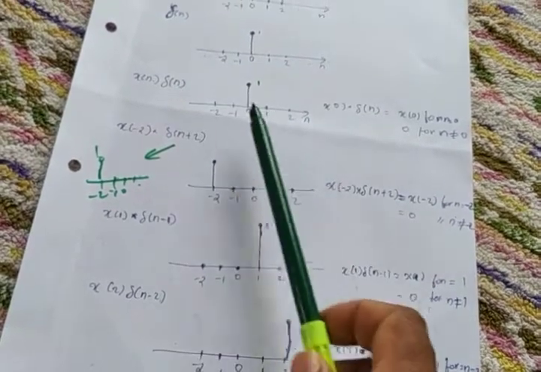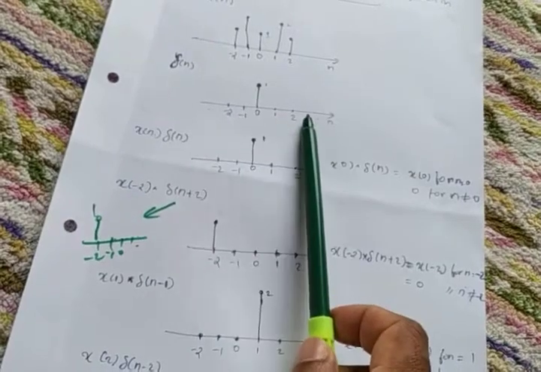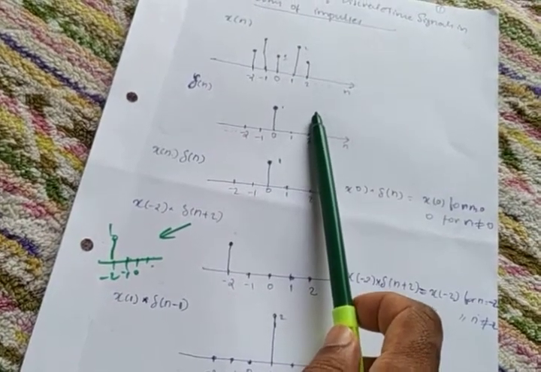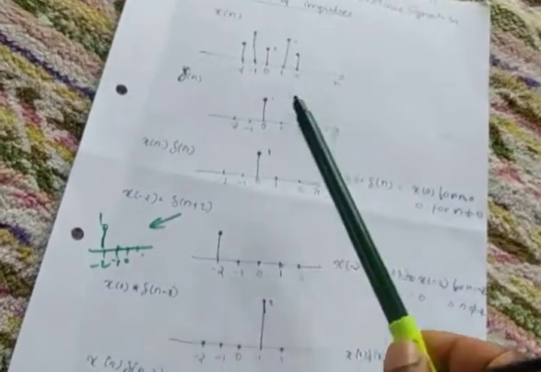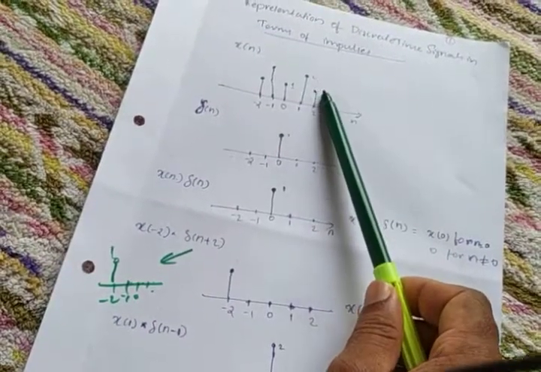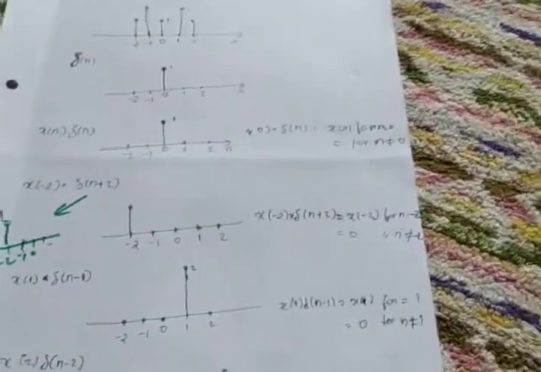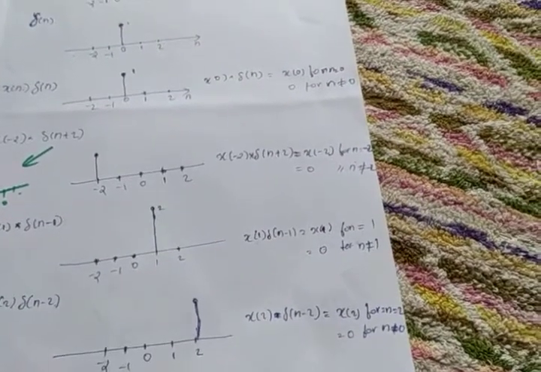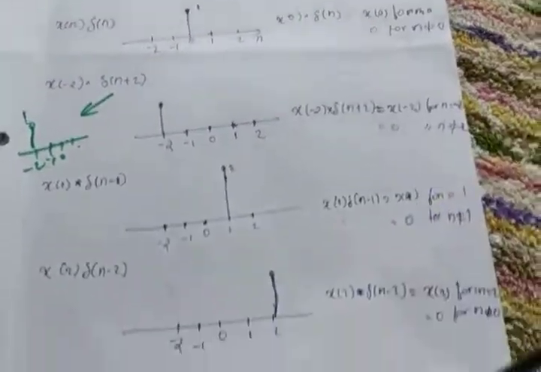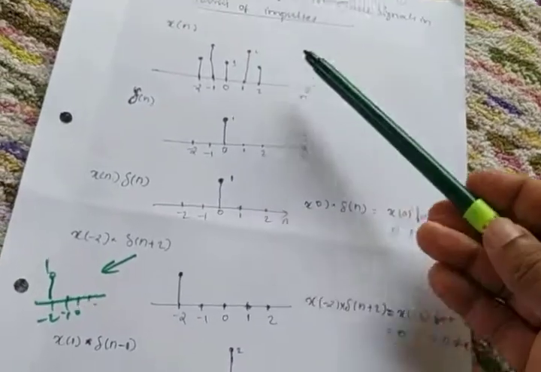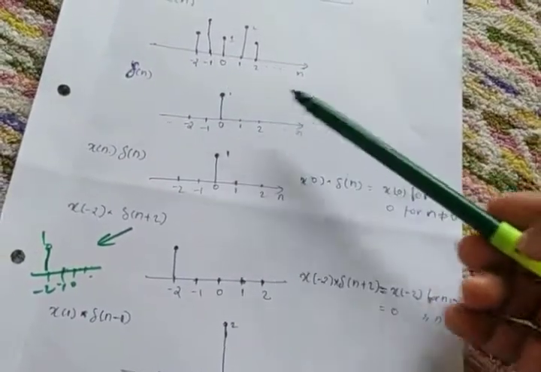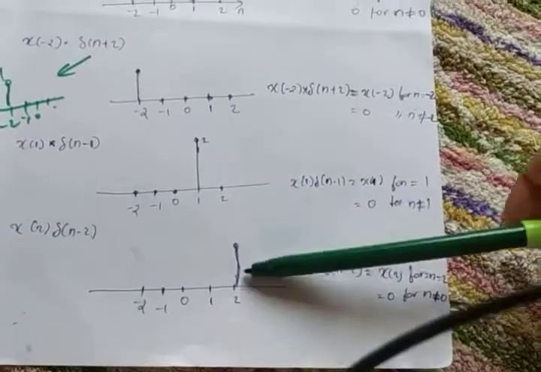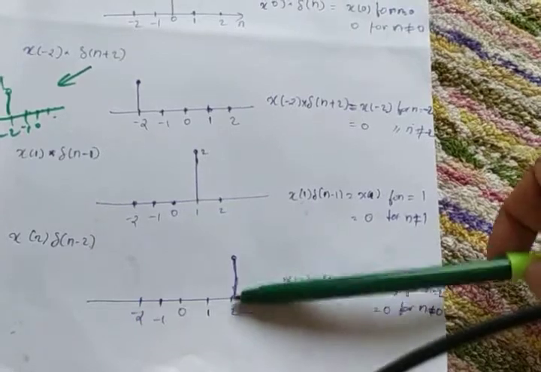So del of n minus 2 means this is shifted to plus 2. That means at plus 2 it is having an amplitude of 1. And here it is x of 2. x of 2 means at 2 it is having an amplitude of 1. So what will happen at 2? Both signals having an amplitude of 1. So definitely we can write like this, 1 into 1. Here it is 1. Here also it is 1. So at n equal to 2, amplitude is 1. So that's why we have written like this, at 2 equal to 1.